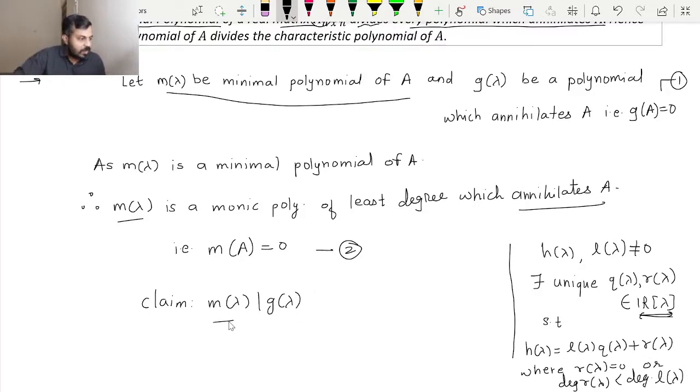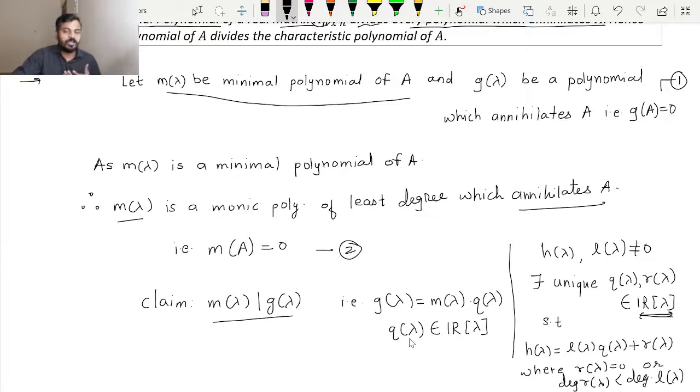As we have to prove that m of lambda divides g of lambda, what we have to prove is that g of lambda is equal to m of lambda multiplied by some q of lambda, for some q of lambda belonging to R of lambda. But according to the division algorithm, g of lambda will be equal to m of lambda multiplied by q of lambda plus r of lambda.